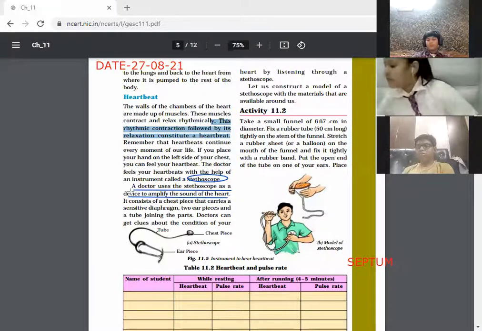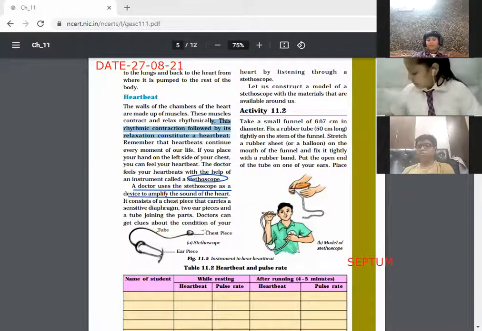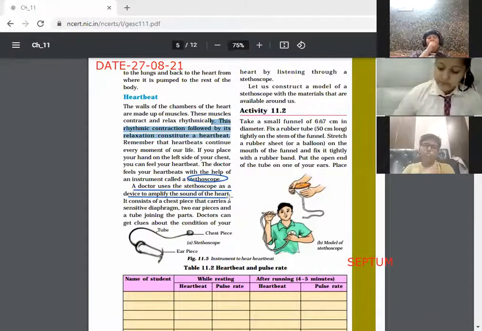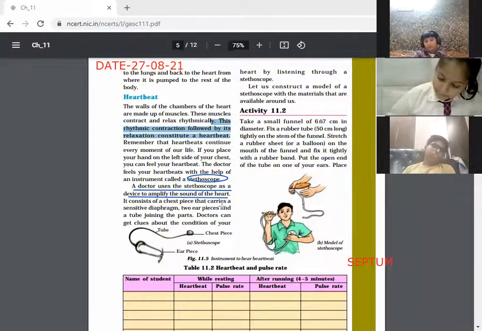So children, there may be 2 or 3 questions. What is the function of a stethoscope? Why does a doctor use the stethoscope? Because this is a device to amplify the sound of the heart. You can also feel it if you place your hand on the chest cavity where the heart is. You are able to hear this rhythmic sound of contraction and relaxation. But the doctor wants to listen to the amplified sound with the help of a stethoscope.